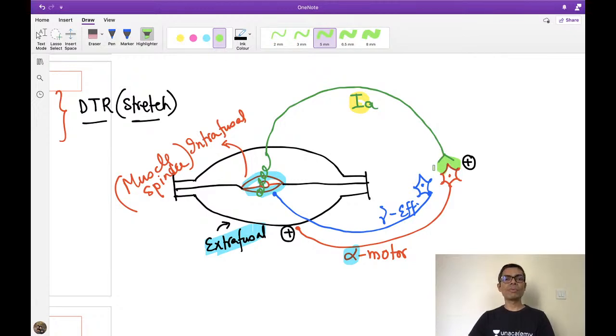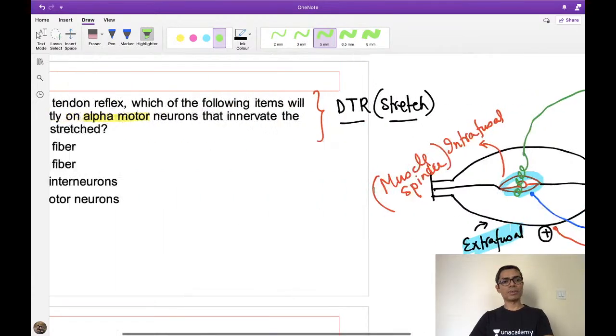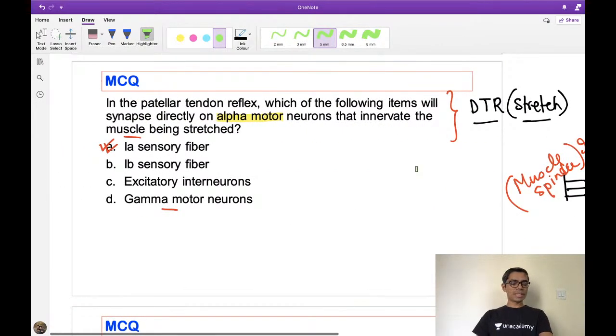There is only one synapse at the level of the central nervous system. So the center for this reflex is nothing but the spinal cord. If I look at how many synapses there are at the level of the spinal cord, there is only one synapse. That's why this is known as a monosynaptic reflex, right? So I hope this is clear to all of you.